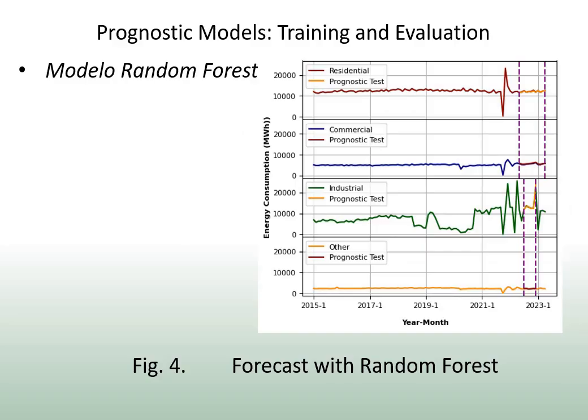Models, training and evaluation. For the residential and commercial groups, data from January 1, 2015 to April 30, 2022 was selected as the training period, while data between May 1, 2022 and April 30, 2023 was the test period. For the industrial and other groups, data from January 1, 2015 to June 30, 2022 was chosen for training, and data from July 1, 2022 to December 31, 2022 was chosen as the test period. These divisions were applied to both models.